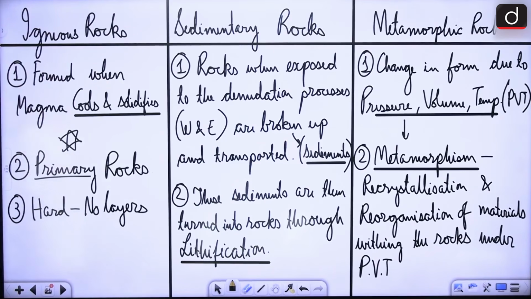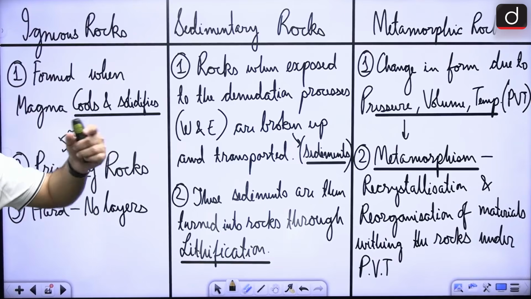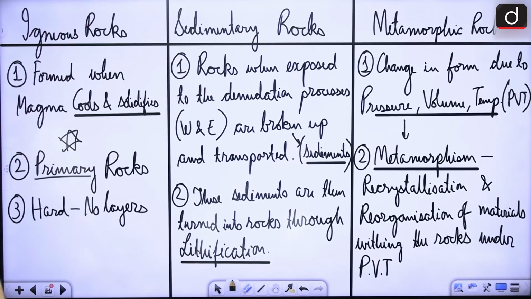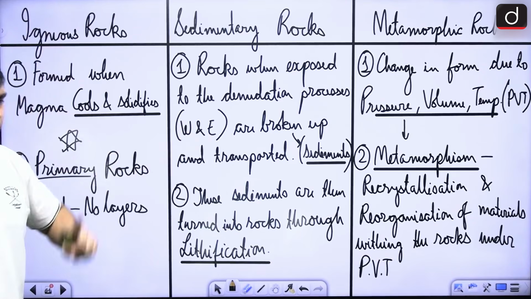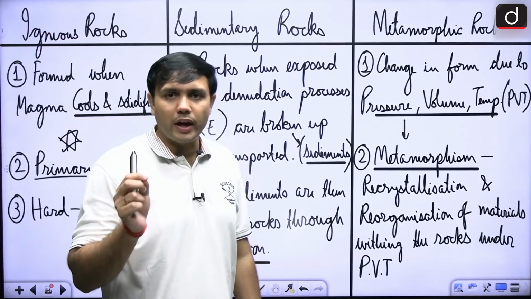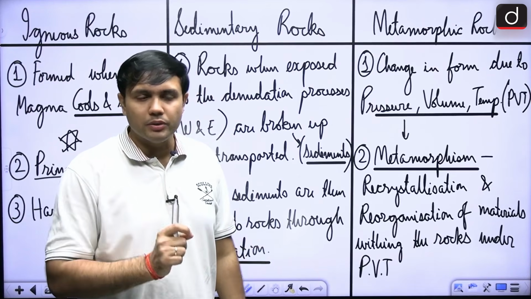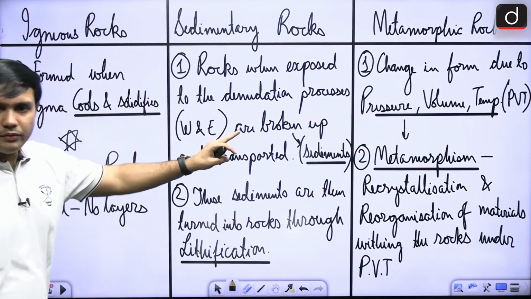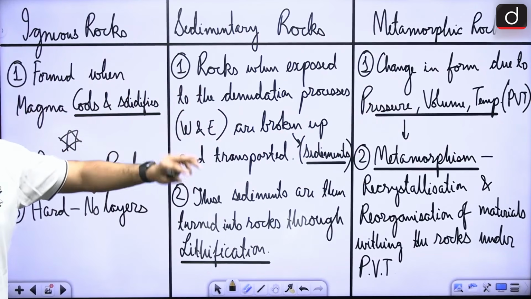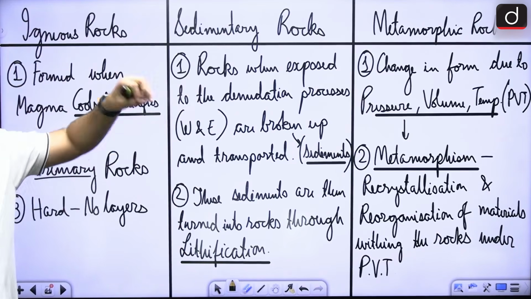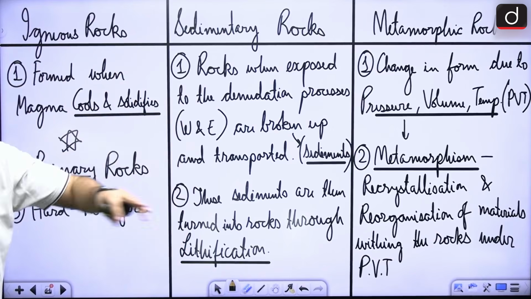All right, now we are moving towards the different types of these igneous, sedimentary and metamorphic rocks also. In this case, one thing that you can remember is that metamorphism is having two factors, pressure and temperature. Pressure and temperature is seen in case of metamorphic rock. When we are talking about sediments, this sedimentation can also happen through mechanical sedimentation, through chemical sedimentation, through organic sedimentation.